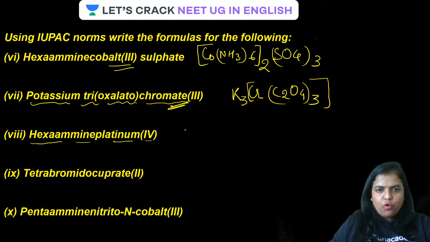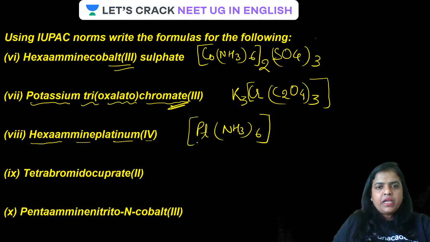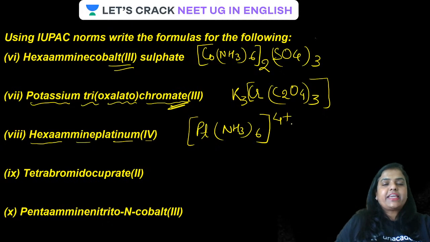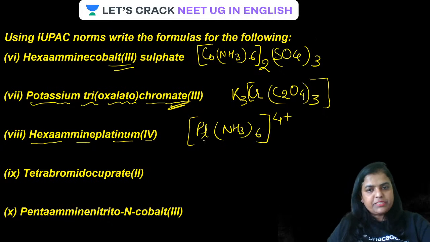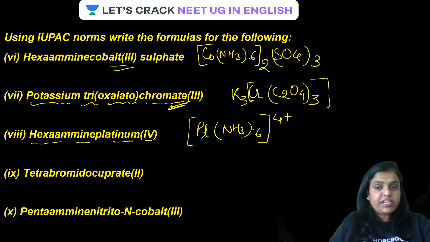Have a look at this one: hexaammine platinum(IV). Very simple. Hexaammine, so [Pt(NH3)6]. Platinum is in the +4 oxidation state, and ammonia has a zero charge, so the charges have to be balanced. That means the 4+ charge should come over here. That means this is a cationic complex, because platinum is in +4 oxidation state and ammonia is a neutral ligand.